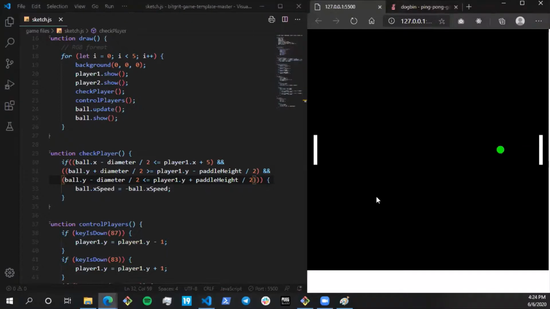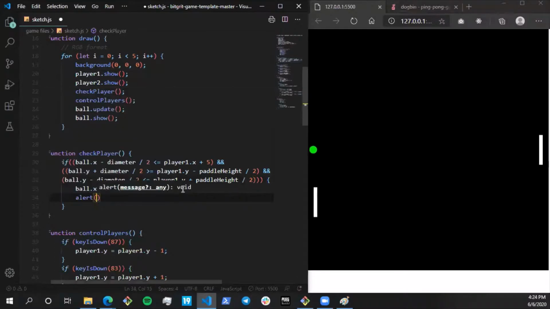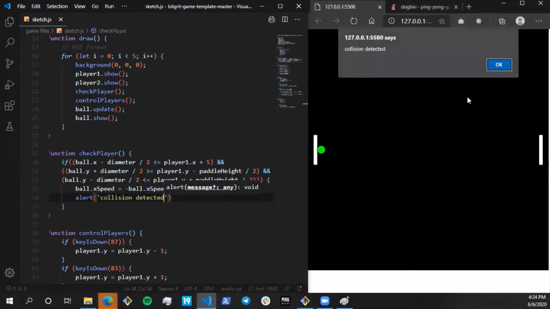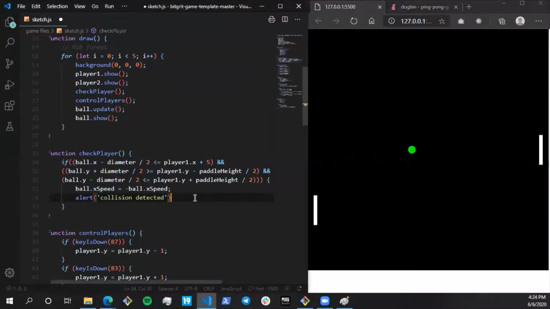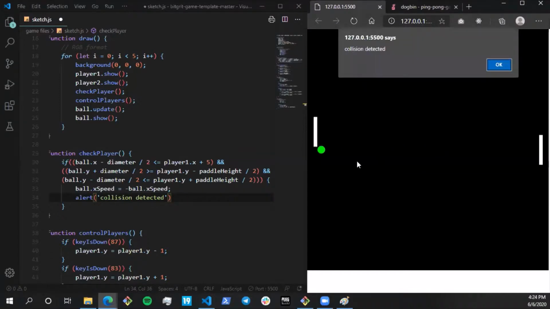So let's see if that's working or not. Okay, I'll put that alert back. Okay. So yes, collision detected. Now if I just move it out of the way, technically it should be losing, but we haven't really put the losing part. But you can see that the message is not coming. It means that this if condition is not being satisfied, which is what we wanted. So, sorry, not here. Let's get it back over here. Let's keep it on an edge. Yeah, it's going to be 1.